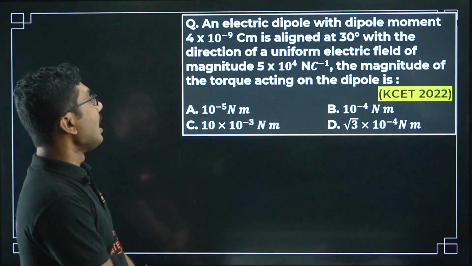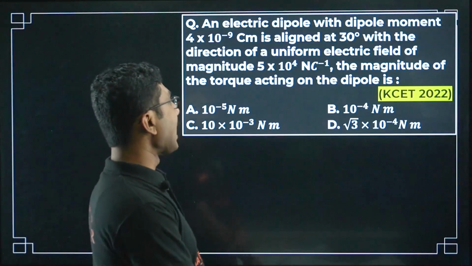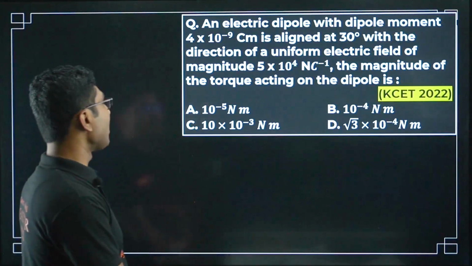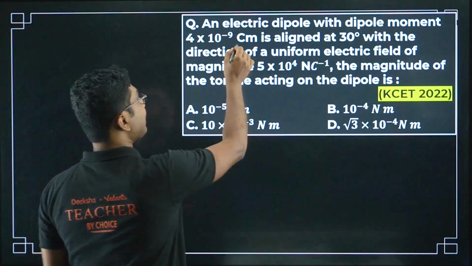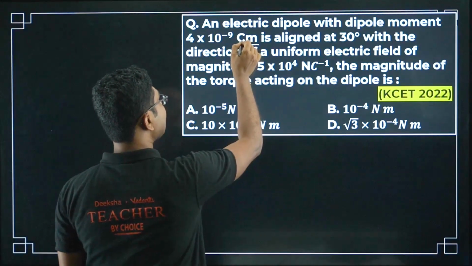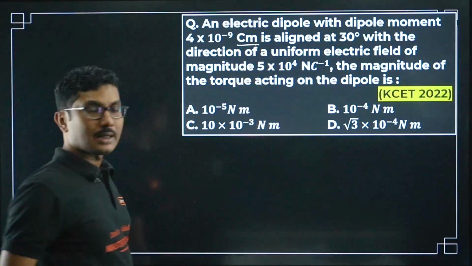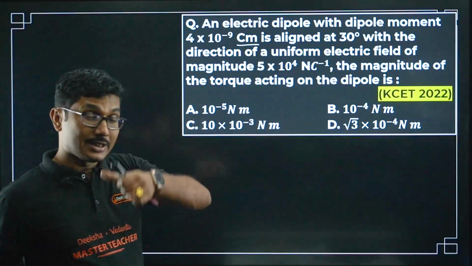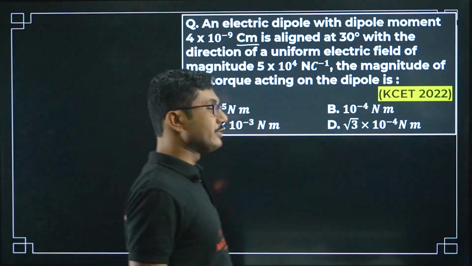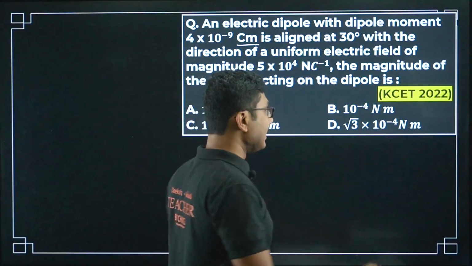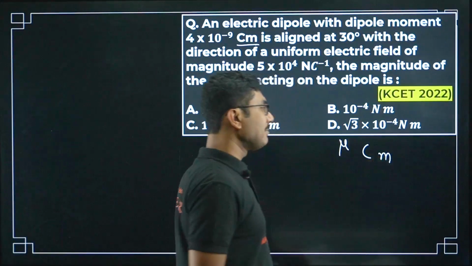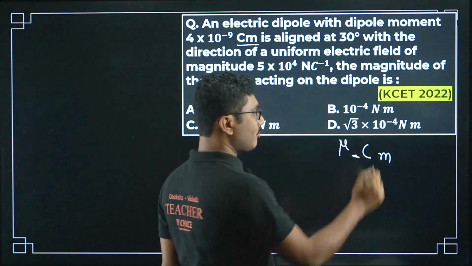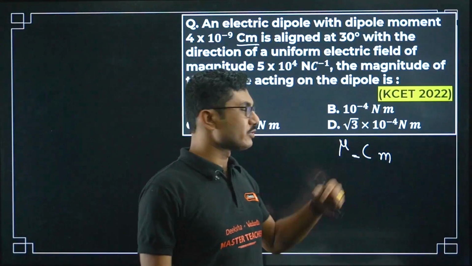Let's move on. An electric dipole with a dipole moment 4 into 10 to the power of minus 9 coulomb meter. So this is not centimeter, this is coulomb, capital C and small m. Remember that there was a confusion in this year's PUC final board exam as well. They wrote something like micro cm. There was a small space left, so students thought micro centimeter.